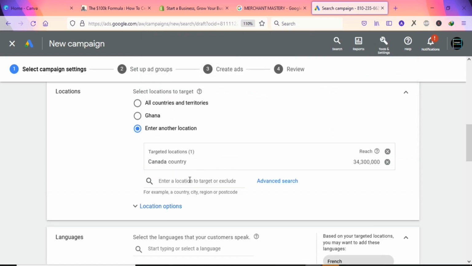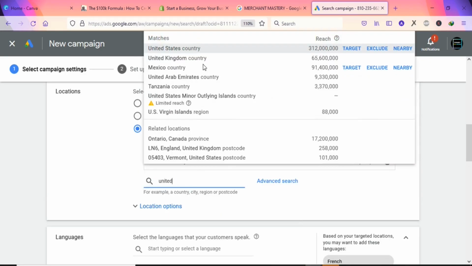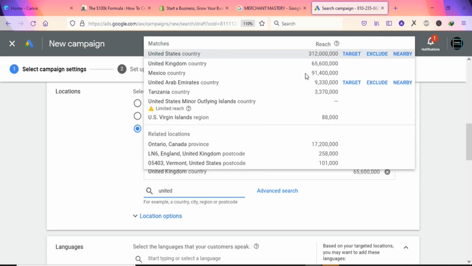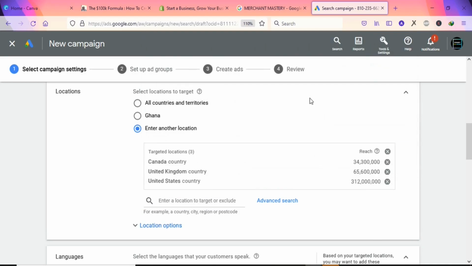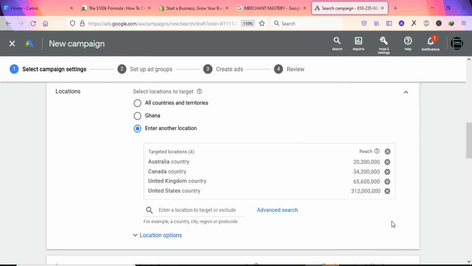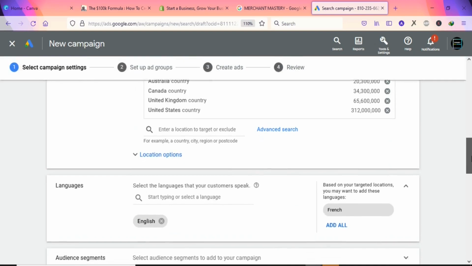The next country that you are going to search for is United Kingdom. So you can see United Kingdom right here. The next location is that we are going to search for United States. So you can come here and then click on target. You can target as many countries as you want, but make sure you target tier 1 countries so that you can get sales. So let me add another one, Australia. So let's target that. So now we have our location in place.